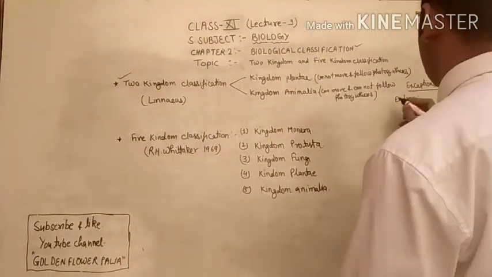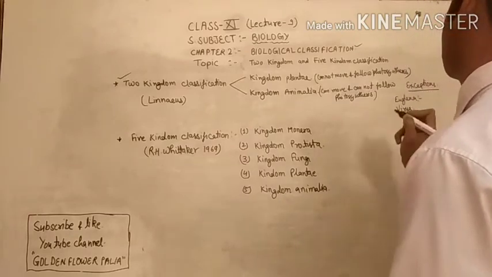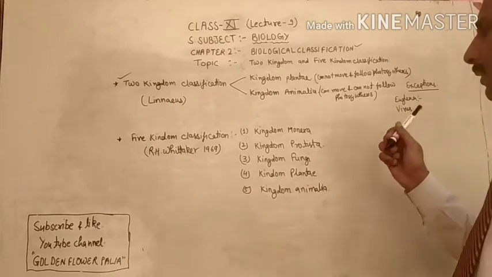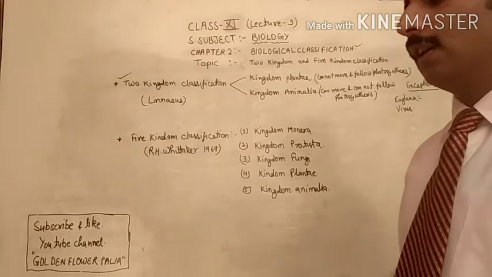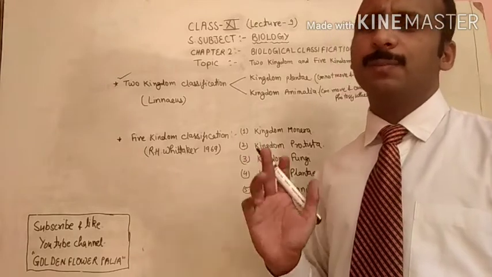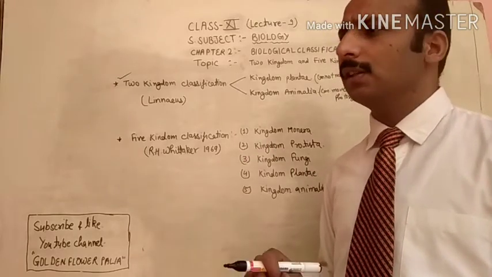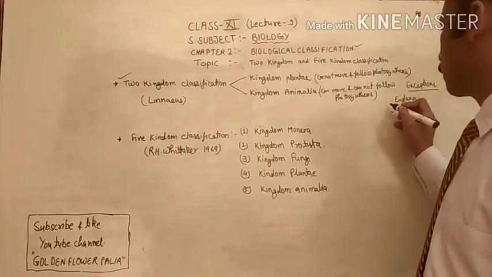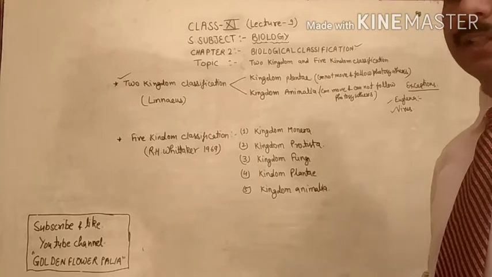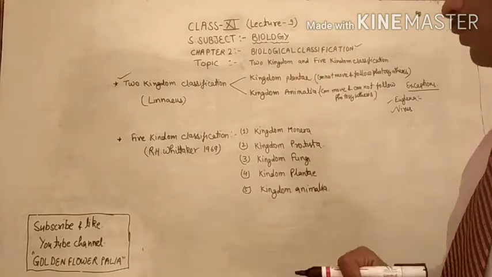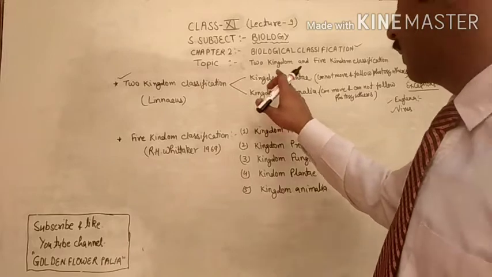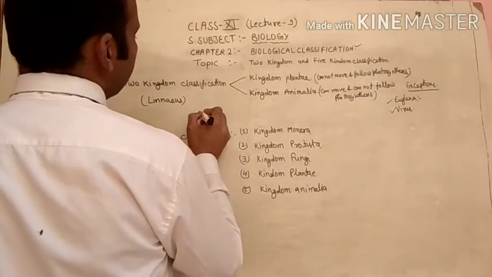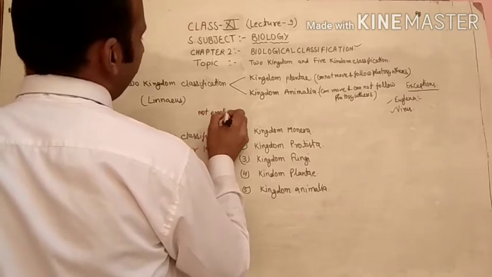One more exception is the virus. Virus is also the connecting link between living and non-living things, because this virus can live inside the body, and if it is present outside of the living body, it will behave just like a non-living organism. So it was also an exception, and we have a number of exceptions that give the drawbacks of this classification.